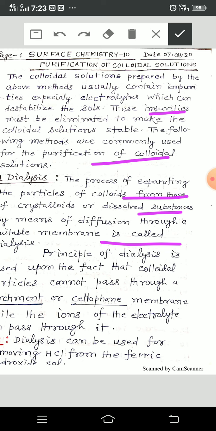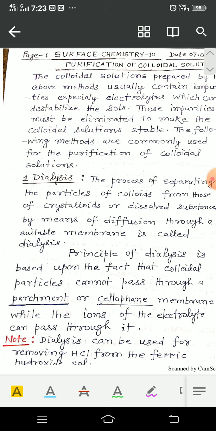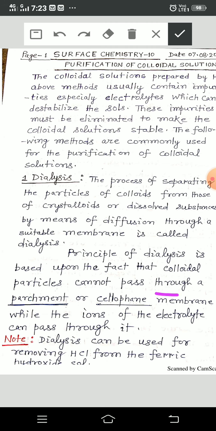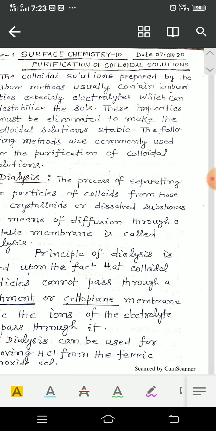The principle of dialysis is based upon the fact that colloidal particles cannot pass through parchment or cellophane membrane while the ions of electrolyte can pass through it. This is the principle. Now, dialysis can be used for removing HCl from ferric hydroxide sol.